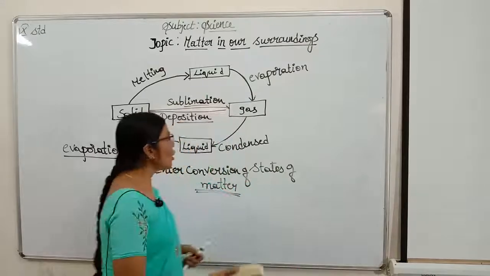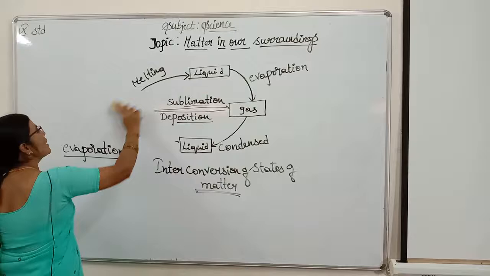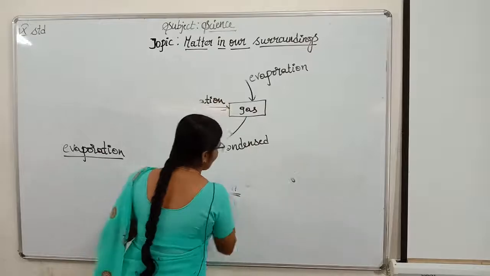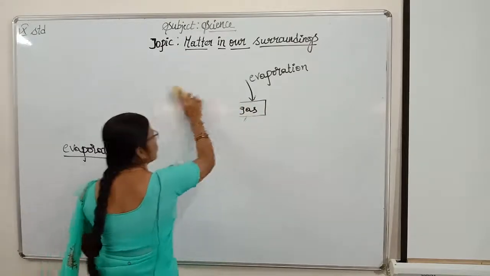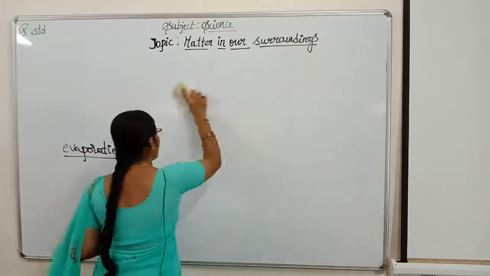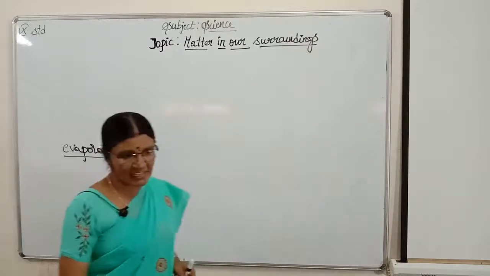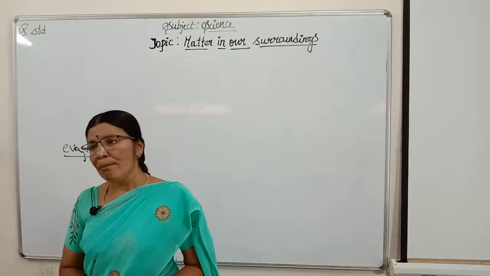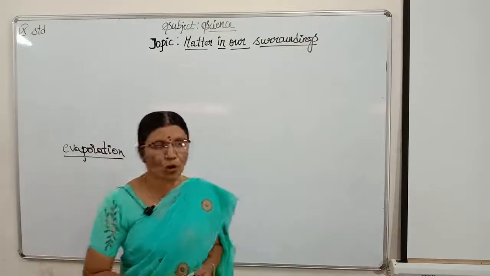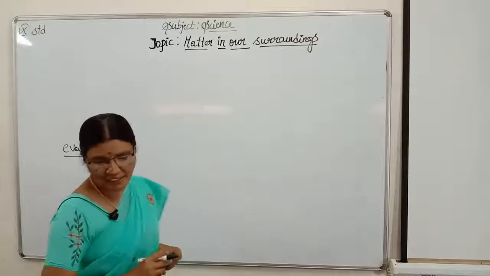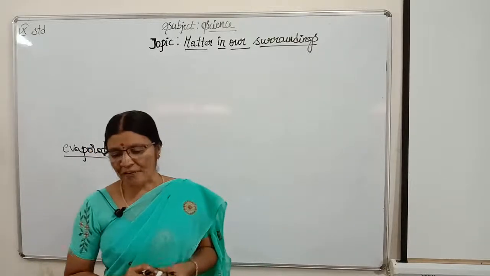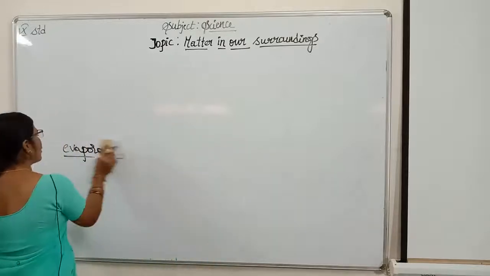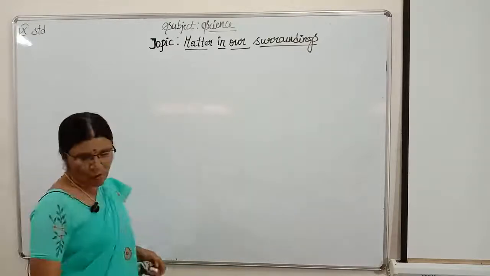Now, we see what are the factors on which this evaporation is depending upon. Evaporation, I think now you know. What is evaporation, children? Evaporation is a phenomenon where a liquid is converting into vapors at any temperature below its boiling point. Now we see the factors affecting the evaporation. If evaporation should be more, then what should we do? What are the factors which are influencing the evaporation?